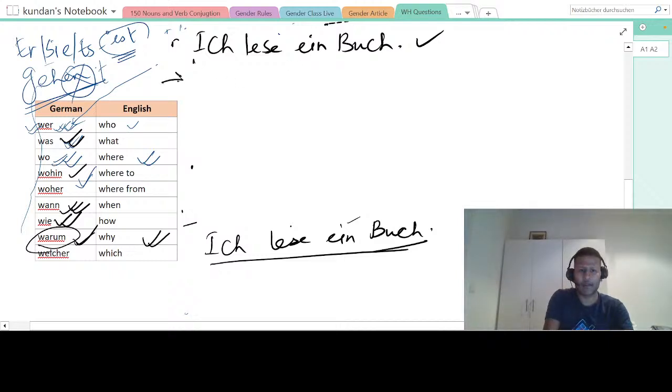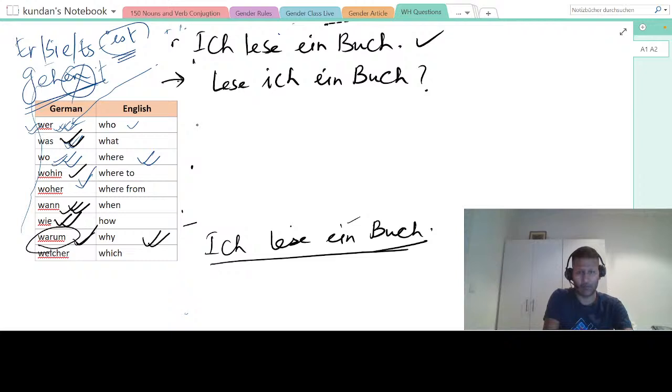Next step is, do I read a book? Lese ich ein Buch? Very simple, right? Lese ich ein Buch? The answer can be yes or no. Yeah, du liest ein Buch. Oder nein, du liest kein Buch. You are not reading a book. So now, what do I read?